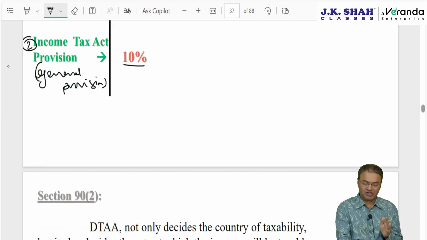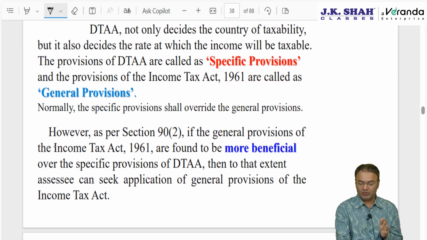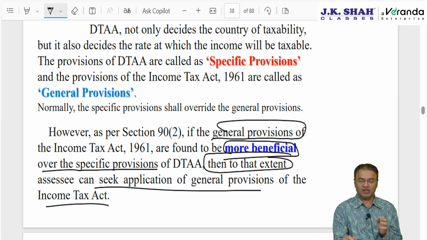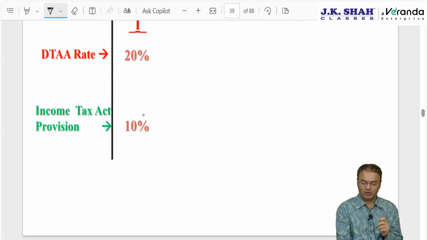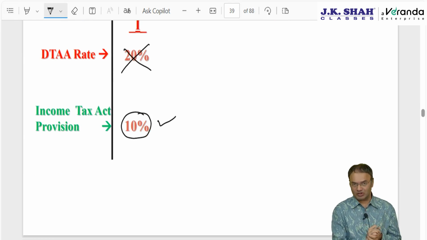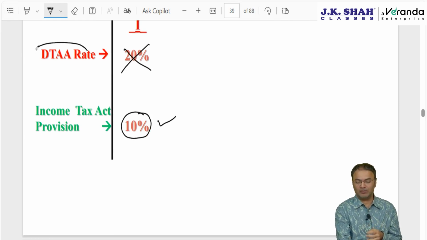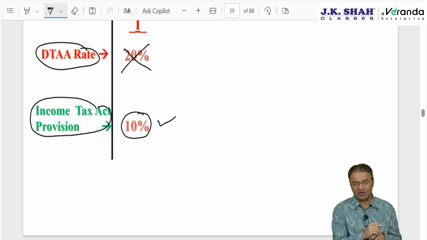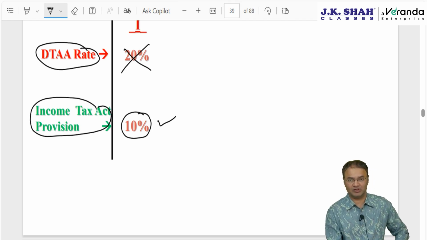But section 90 subsection 2 says that no, wait, if general provisions are found to be more beneficial as compared to specific provision, then to that extent the assessee can seek application of general provision. Meaning thereby, here, if general provisions are found to be more beneficial, then the tax rate will be whatever rate is more beneficial to the assessee. Even though DTAA provisions are specific, and Income Tax Act or domestic law provisions are general, and even though specific shall override general, then also we will apply whatever is beneficial. However, this is the story of income number 1.